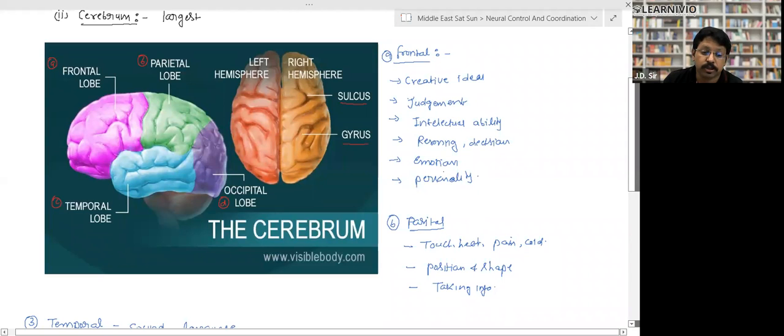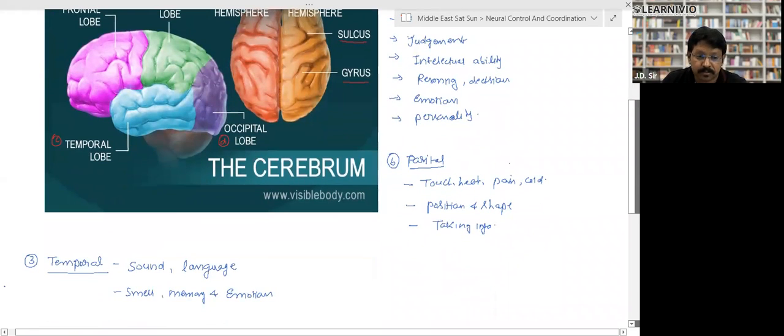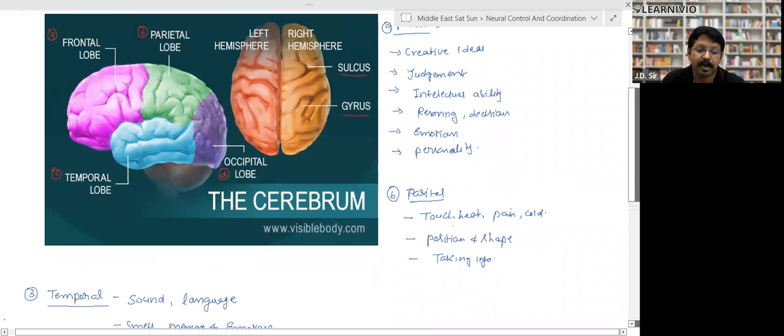It is responsible for emotion. It is responsible for personality development, right? Next, parietal. The parietal part is responsible for touch, heat, pain, and cold. It is also responsible for position and shape, giving us information about the position of any object, like is it inverted, horizontal, or vertical, right? These are the external sensations. It takes the information about position and shape.